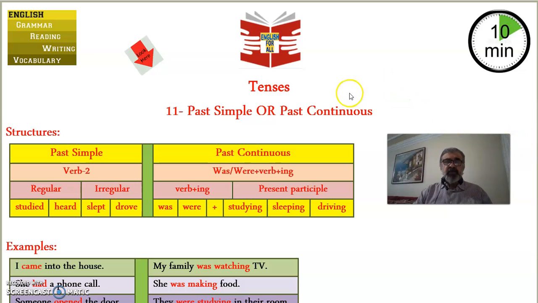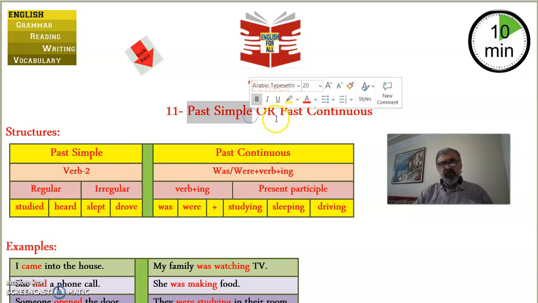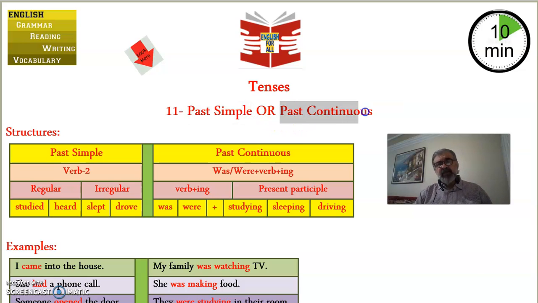My greetings to all. In today's tutorial, we're going to deal with tenses again. And in this tutorial, we're going to compare actually between the past simple and the past continuous. By the way, our next tutorial, which has the same number 11, is going to deal with using the past simple and the past continuous in one complex sentence.